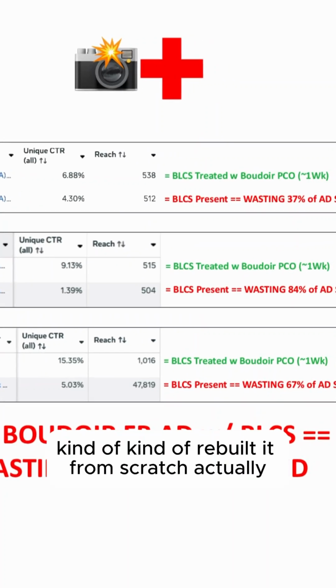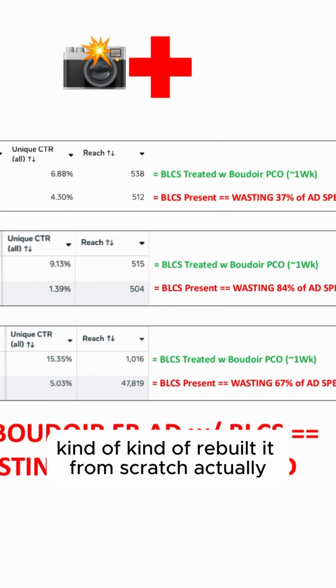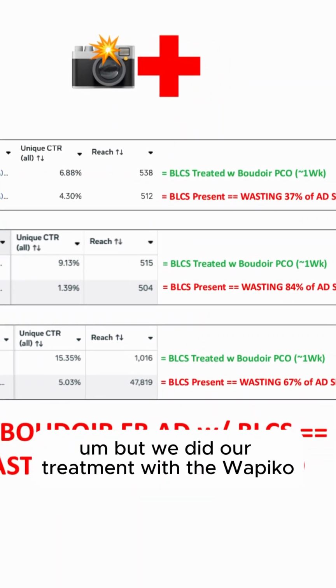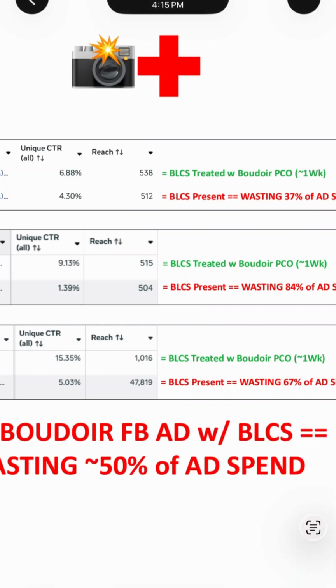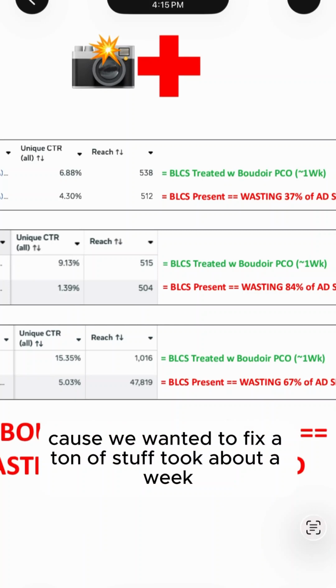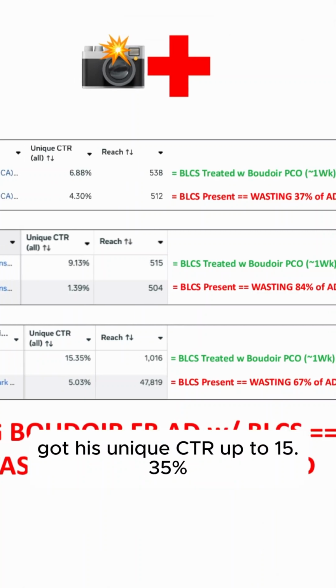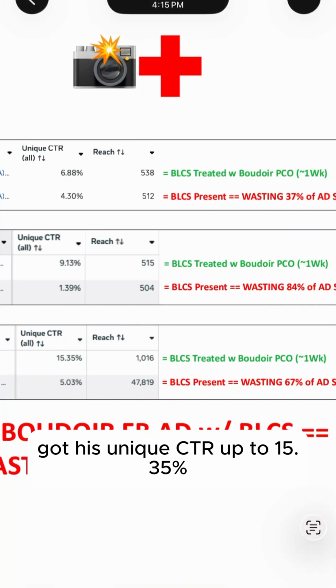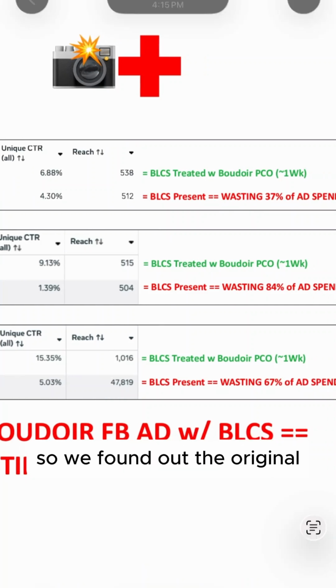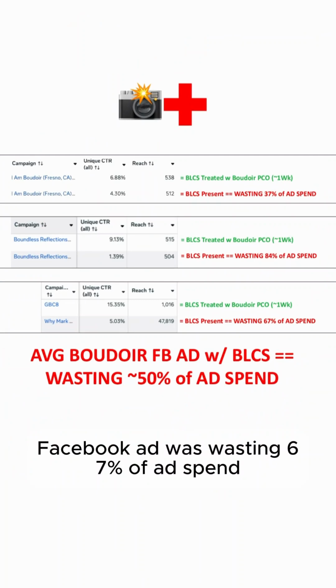We kind of rebuilt it from scratch actually. But we did our treatment with Boudoir Pico because we wanted to fix a ton of stuff. Took about a week, got his unique CTR up to 15.35%. So we found out the original Boudoir Facebook ad was wasting 67% of ad spend.